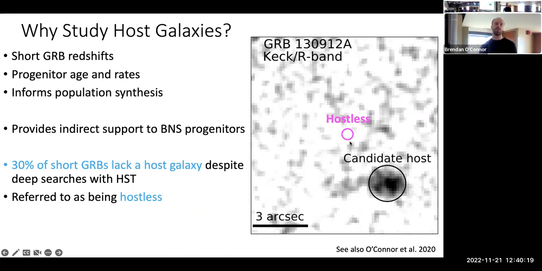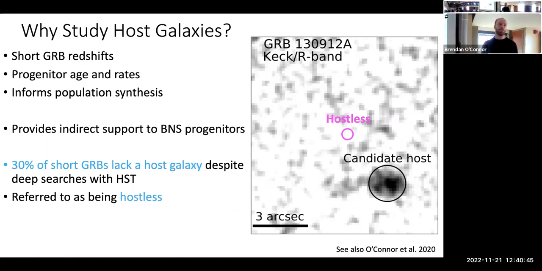The magenta circle is the GRB localization. It's a sub-arc second localization from an optical afterglow. And the distance here is about 3 arc seconds. So this is a pretty significant offset. But when we compute the probability that this is the host galaxy, we find that that probability is larger than 20%. So it's unlikely that this is the true host galaxy.